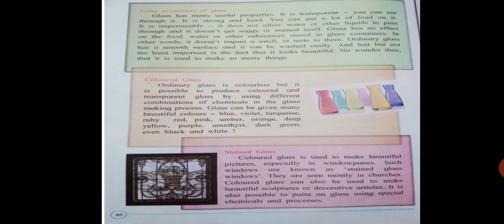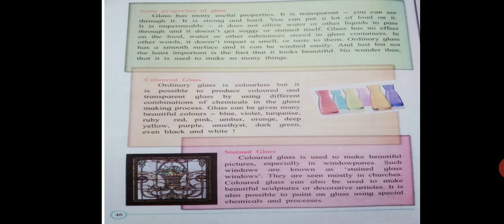Next, colored glass. Ordinary glass is colorless, but it is possible to produce colored and transparent glass by using different combinations of chemicals in the glass making process. Glass can be given many beautiful colors: blue, violet, turquoise, ruby red, pink, amber, orange, deep yellow, purple, amethyst, dark green, even black and white.